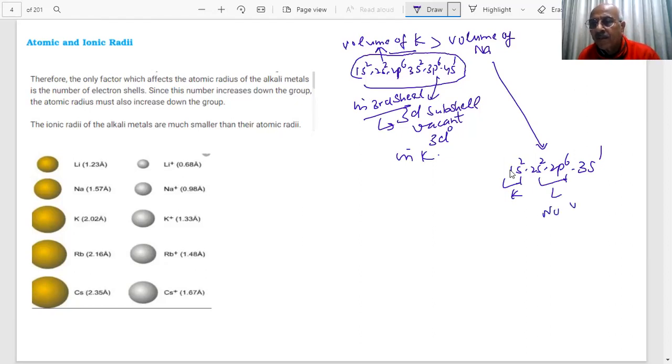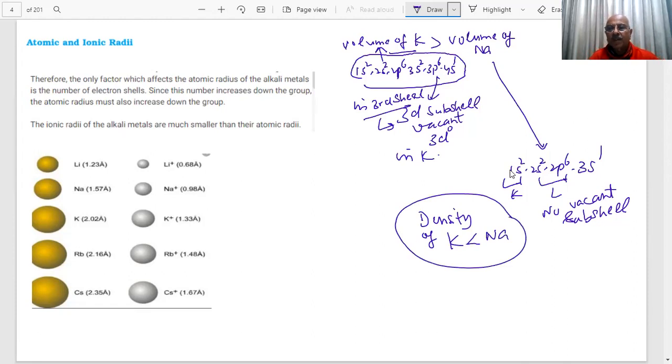There is no vacant subshell in this case, and that makes all the difference. That is why, student, the volume of potassium becomes more than sodium, and therefore the density of potassium becomes less than sodium. Student, important question. I hope you have noted it down.